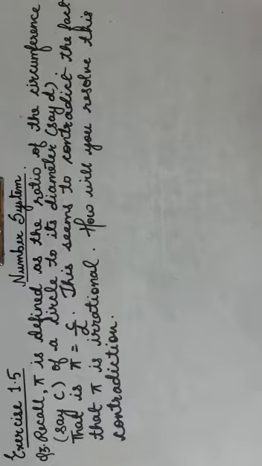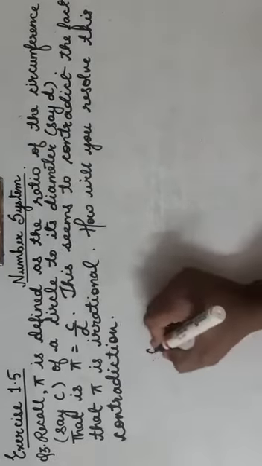If it can be written in the form of p by q, then it no longer remains irrational, it will become rational. But we know pi is an irrational value, right? So this is a contradiction. So the next question is, how will you resolve this contradiction? Before moving to the main question, let us see how that pi came as c by d.